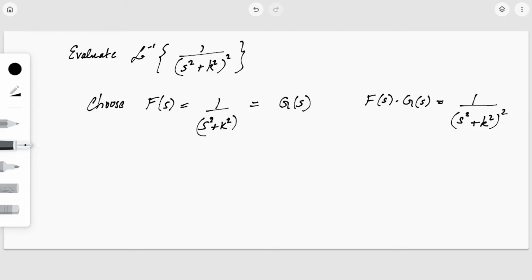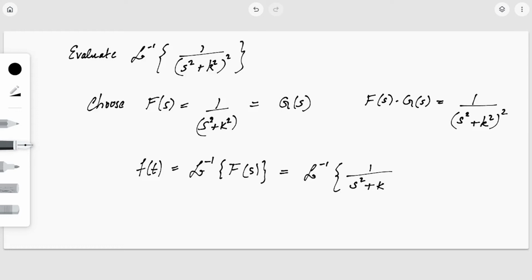Okay, so if f of s is 1 by s square plus k square, what will be f of t? F of t is Laplace inverse of f of s, and that is nothing but the inverse of 1 by s square plus k square. So this is 1 by k into sine kt, right?